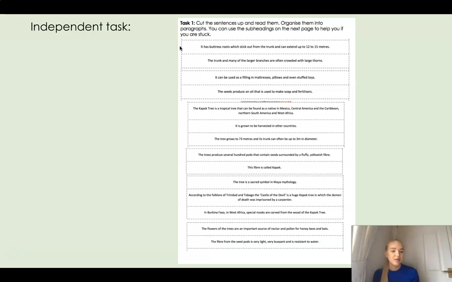So you can use the subheadings that I've put on the second page of your resource sheet to help you. This isn't on the screen at the moment, but when you see your resource pack, if you're really struggling with the different subheadings, what you can do is find them on the second page. This is all about the Great Kapok tree, so it's telling you lots and lots of information. So if you weren't aware about the origins of the Great Kapok tree or what it is, then you'll be learning a lot about it in today's lesson, okay? So I'm really excited to see your wonderful learning about that.